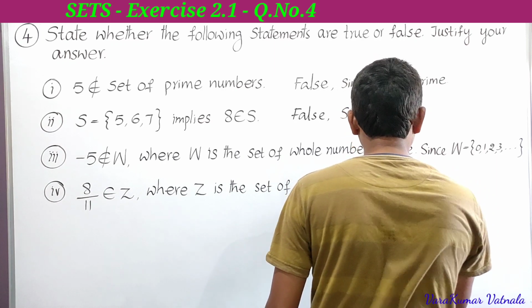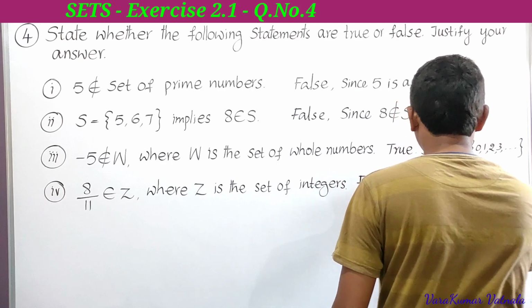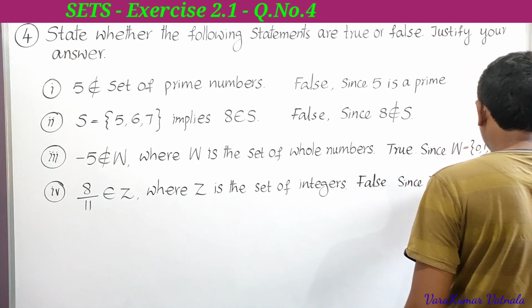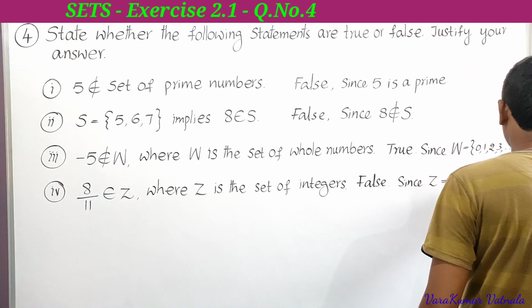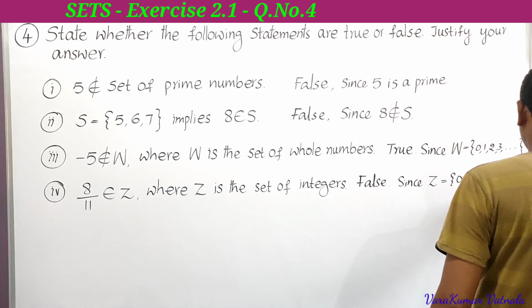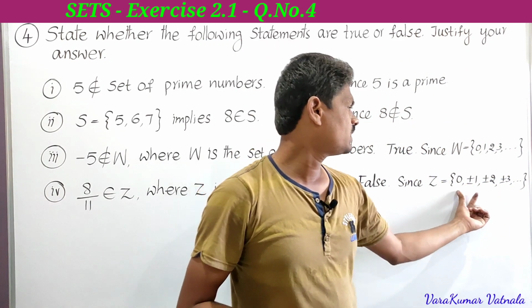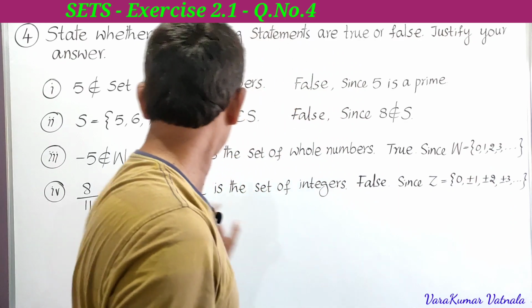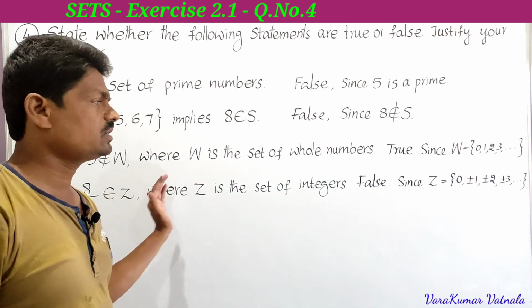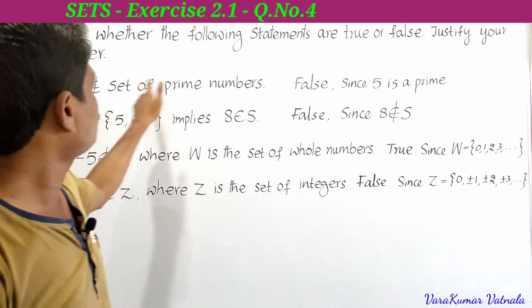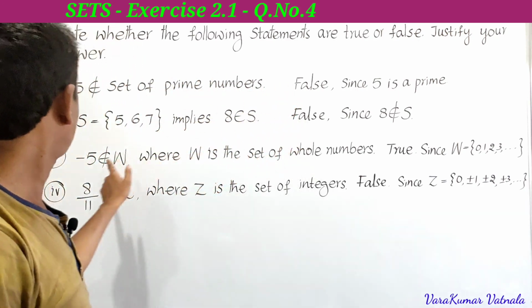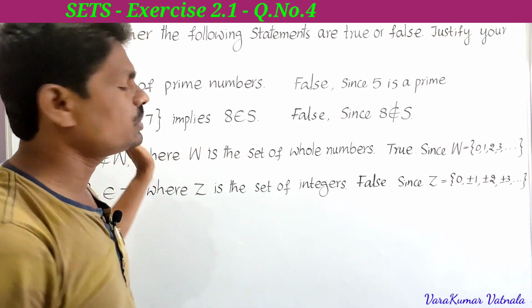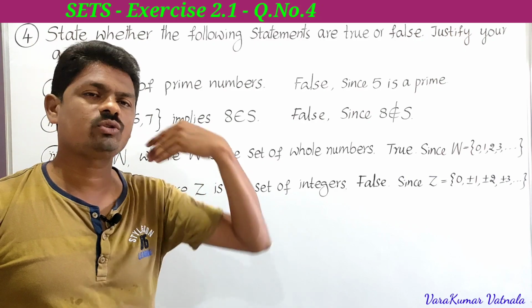Why is it false? Since we have Z equal to 0, plus or minus 1, plus or minus 2, plus or minus 3 and so on. But he is saying that 8/11 belongs to Z. So it is false. So like this, the first one is false, the second one is also false, the third one is true, the fourth one is false. Only the third statement is true. So this is the fourth problem in exercise 2.1. Next we have to solve the fifth problem.